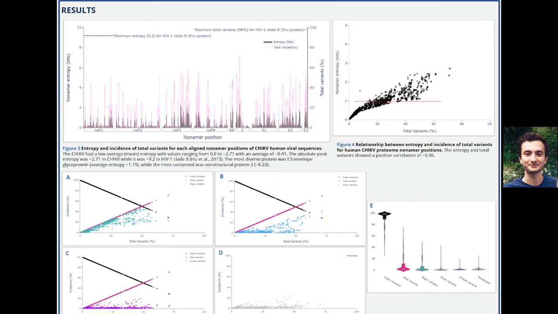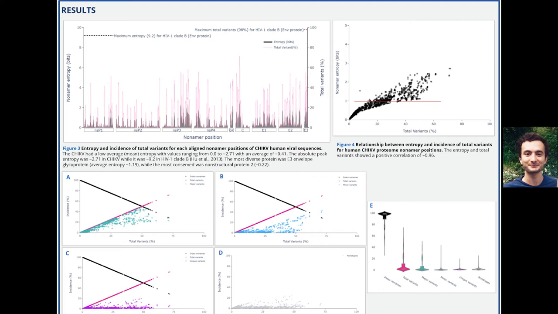Figure 3 here provides the Chikungunya virus entropy plot and incidence of total variants. Entropy values are on the left y-axis, whereas total variants are on the right y-axis. Higher entropy values indicate higher diversity, and the lowest entropy value of 0 indicates complete conservation. Total variance is defined simply as 100% minus the incidence or frequency of the most predominant sequence, which we refer to as the index. For example, if a position has a predominant sequence or index with an incidence of 80%, then the total variant incidence at that position would be 20%.